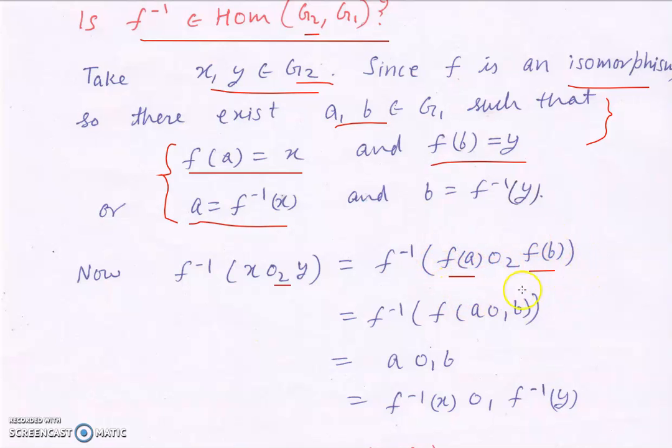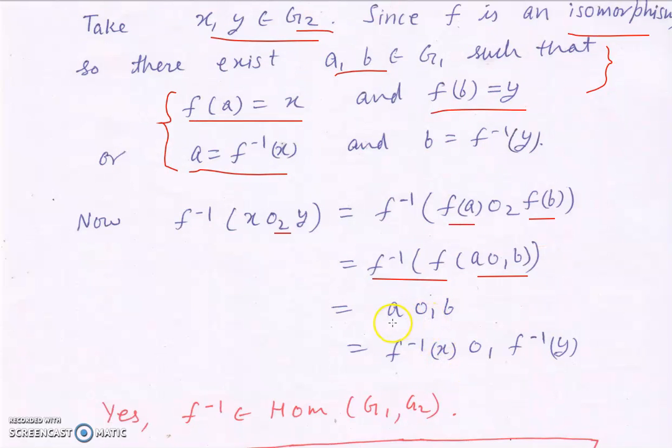Now F is a group homomorphism, so in place of F(a) O2 F(b), we can write F of a O1 b. Now this is F composed with F inverse, and F composed with F inverse is an identity map, so we finally get a O1 b.